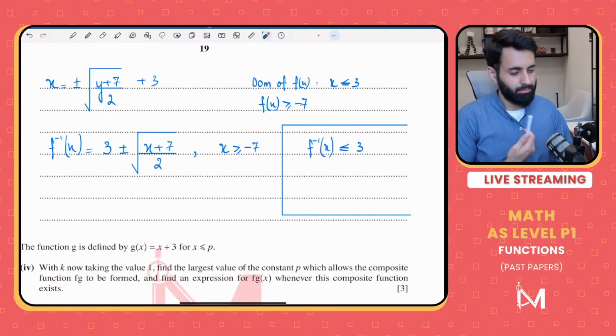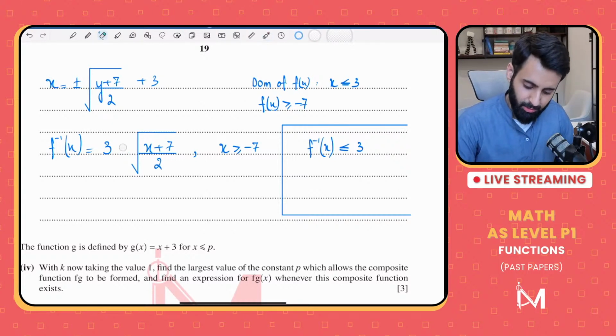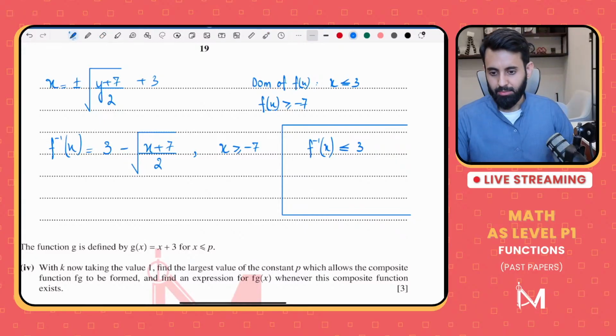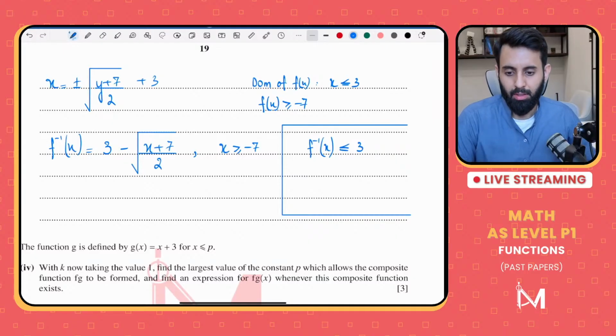The minus sign. Simple. The minus sign. That's it. So that means we are officially going with the minus sign. That's it. All right.